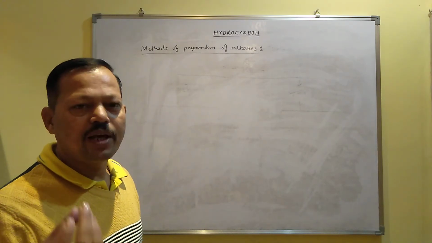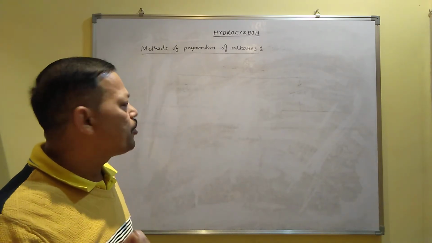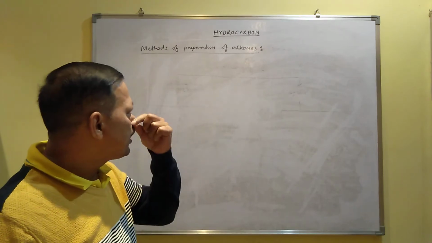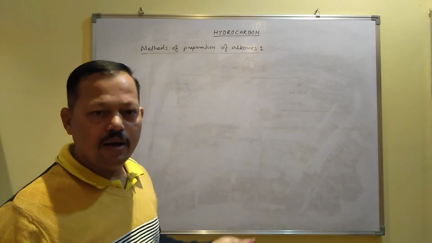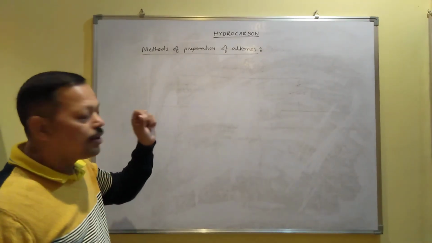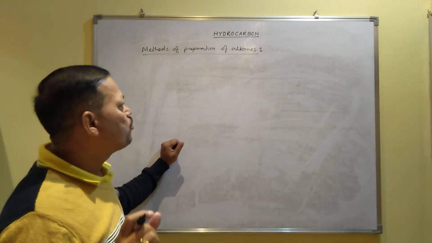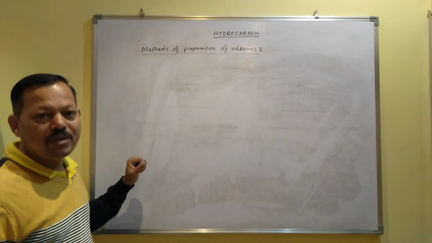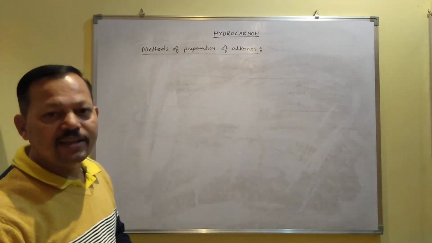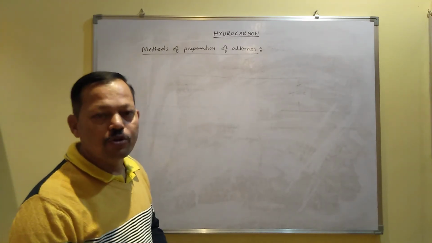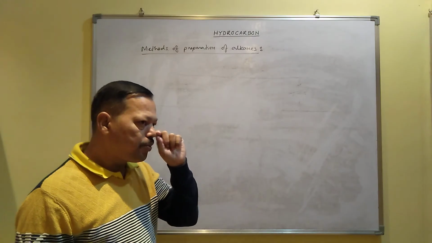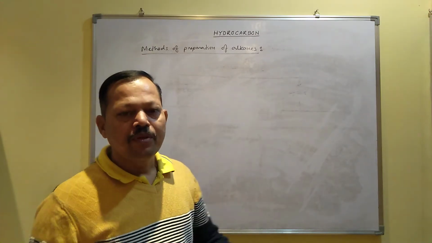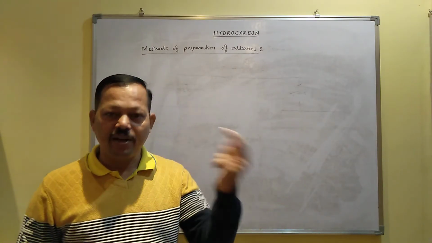In lab method, normally we prepare in smaller amount, but in industry they prepare in larger amount. So that is why the lab method and the industry method both are different. So here we will do only the lab method. I mean, if you want to prepare alkanes, how will you prepare in the laboratory? Actually, you can prepare the alkane from different organic compounds.